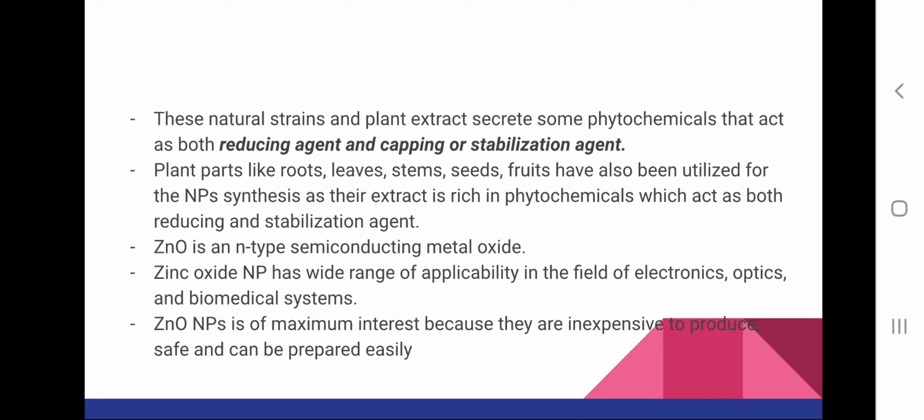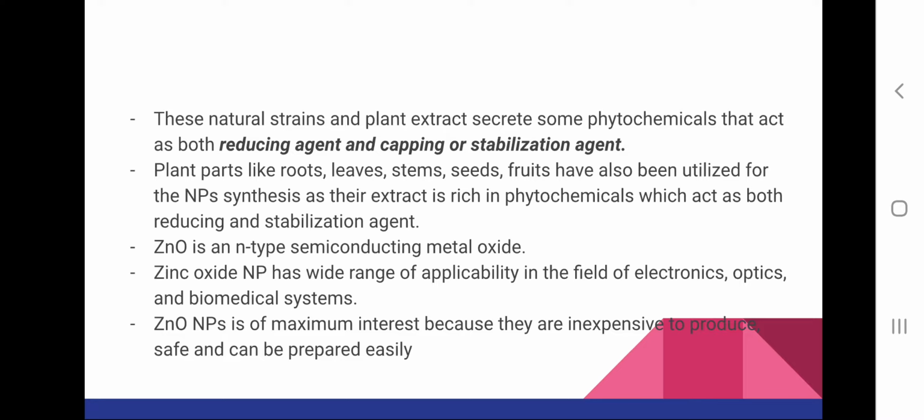And taking into consideration the different plant parts which can be used for synthesis of nanoparticles, we can use roots, leaves, stems, seeds, fruits, latex, etc. And as previously mentioned, the presence of phytochemicals within these extracts acts as a reducing and stabilizing agent. And in this session we are discussing synthesis of zinc oxide nanoparticles.